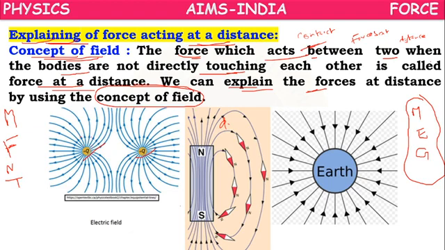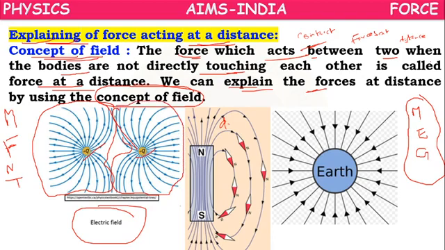The charges develop around themselves a kind of field, which is called an electric field. The positive charge develops some electric field around it up to some distance. In the same way, this positive charge also develops an electric field around it. Whenever any charged body or neutral body comes into the field, it will experience a force.